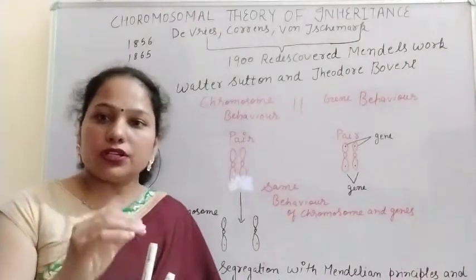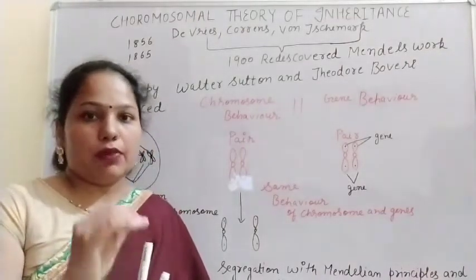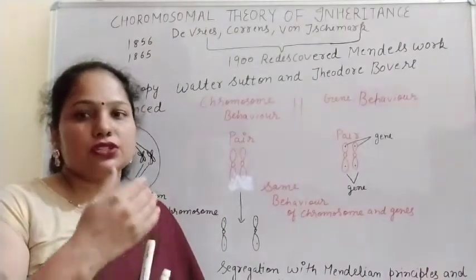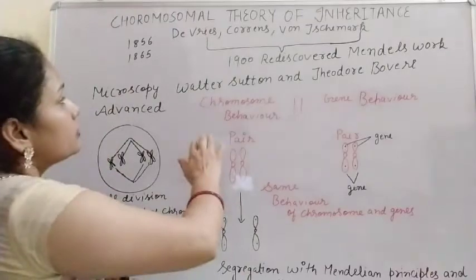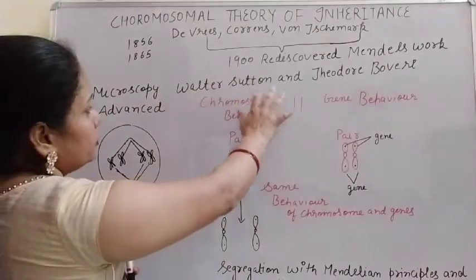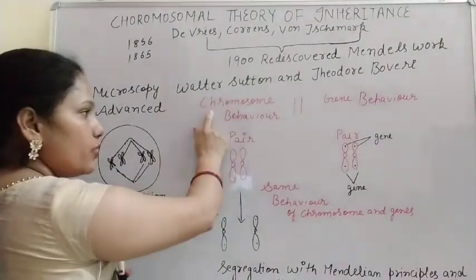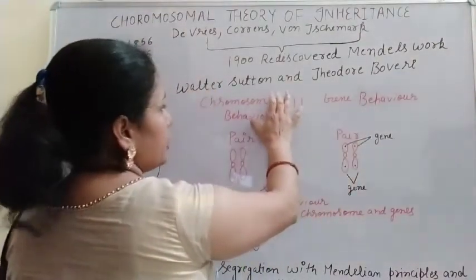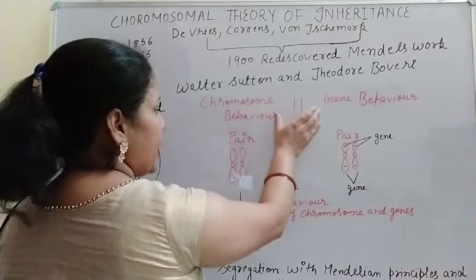Mendel called the gene a factor, but later it was called the gene. So what the two scientists observed was that chromosome behavior and gene behavior remain the same, or they are parallel.